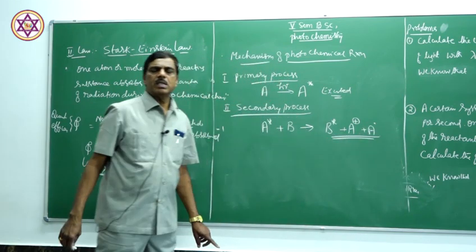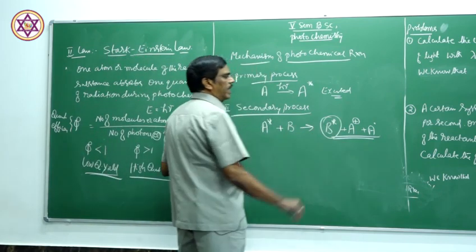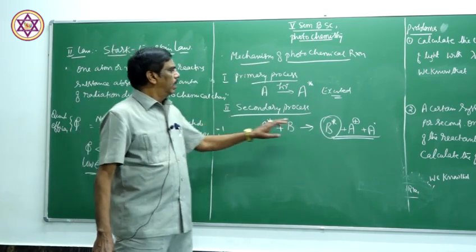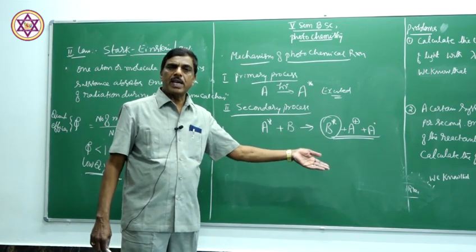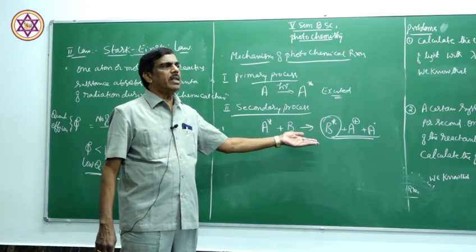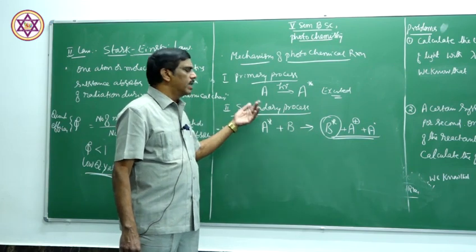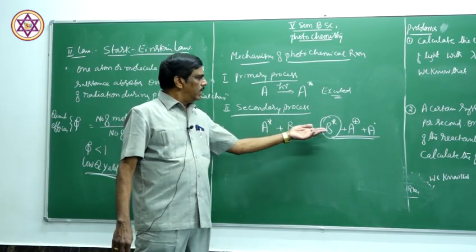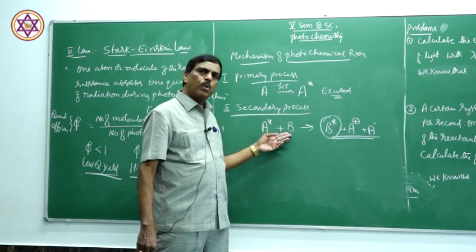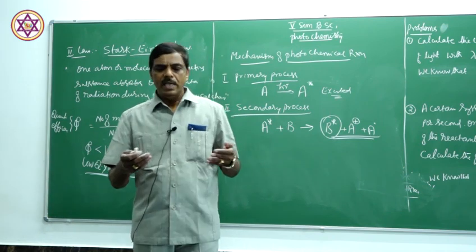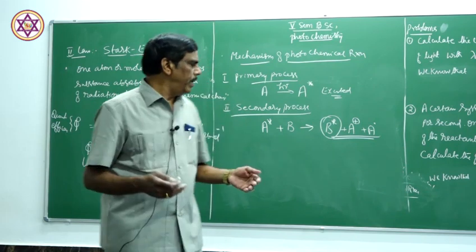A number of changes take place in the secondary step. This other excited atom or molecule will initiate further reaction, and more excited molecules and more intermediates are formed in the secondary process. These ions or excited molecules can initiate the reaction. A chain reaction takes place and the product will be more. So quantum yield is high.